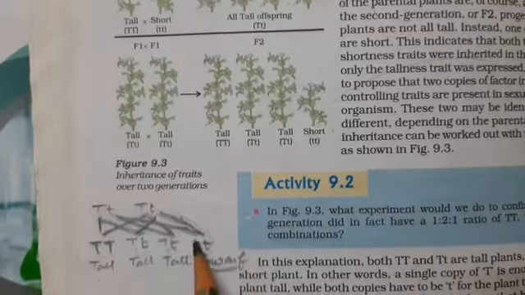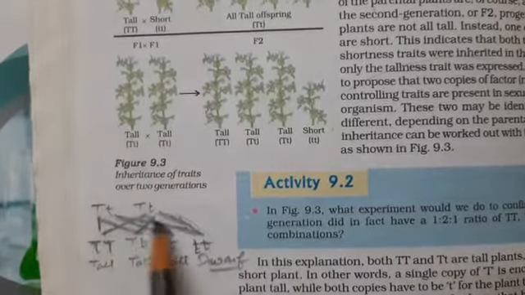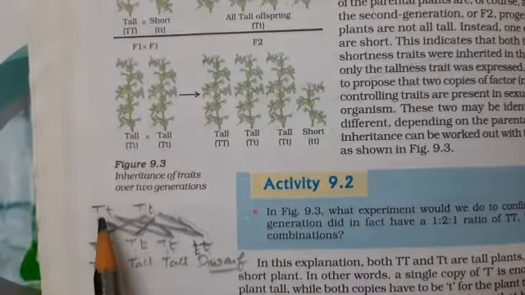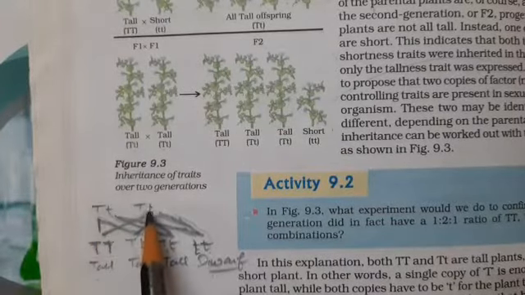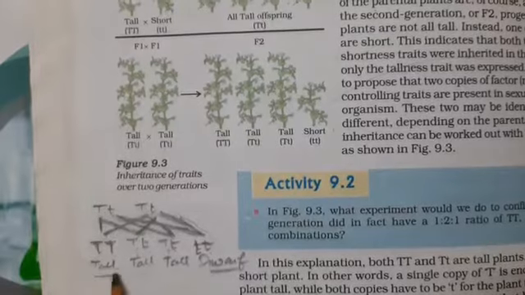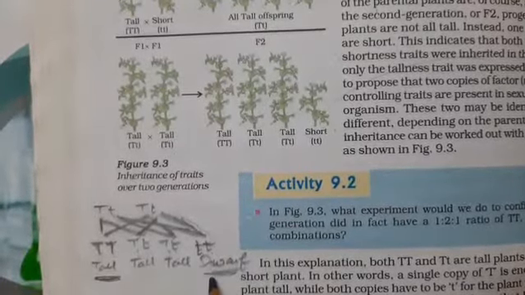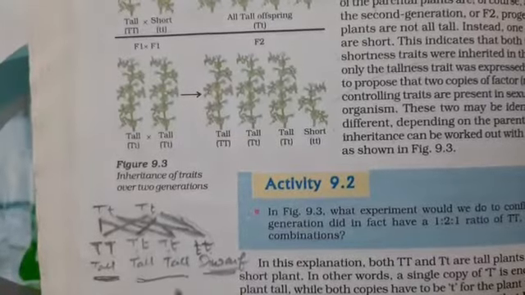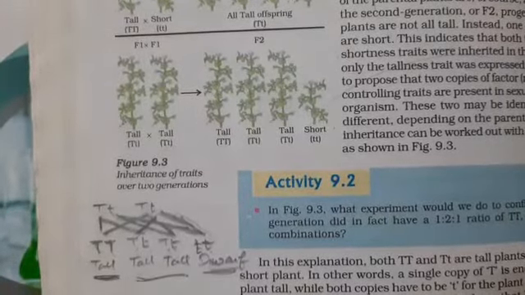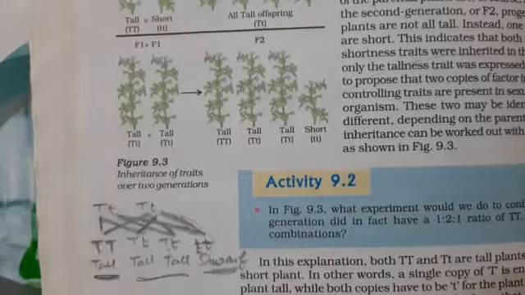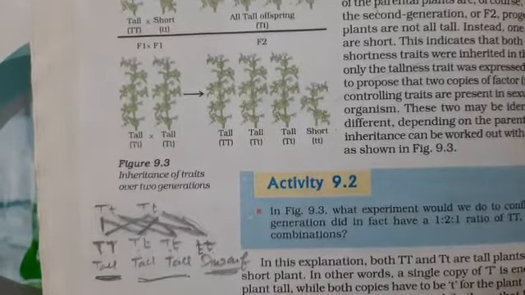So out of these four plants, one breeds as a pure tall plant, one breeds as a pure dwarf plant, and two of them are again mixed breeds.